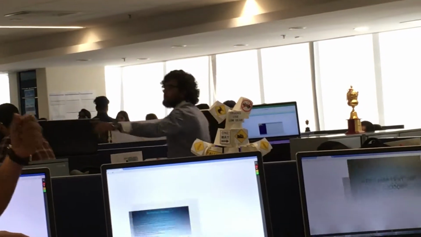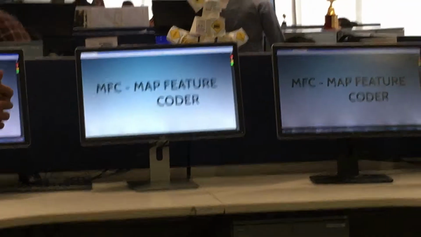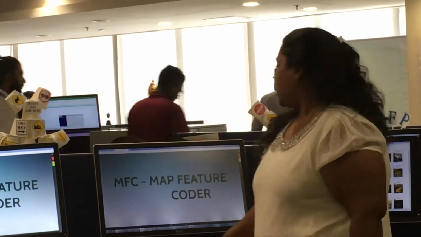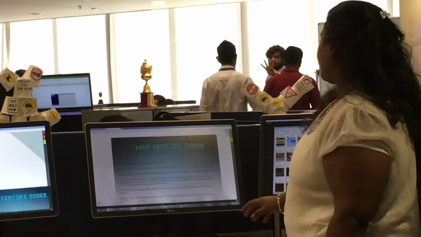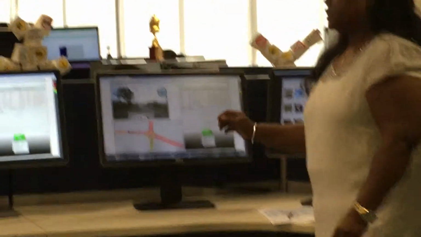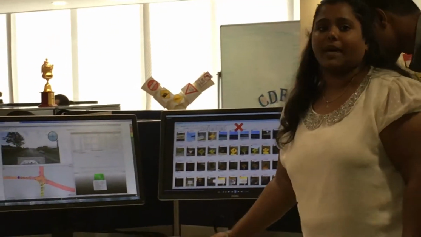Now what does MFC do? MFC is Map Feature Coder. MFC consists of four tabs, and the info tab. Here, these four tabs are synchronized together. We will see a short video about MFC to simplify this.